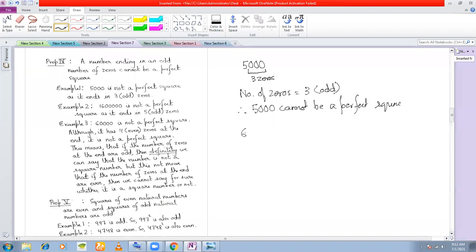Let us say 64 followed by zeros. Is this number a perfect square? Count the number of zeros at the end. You see 7 zeros. 7 is odd. So therefore, this is not a perfect square.